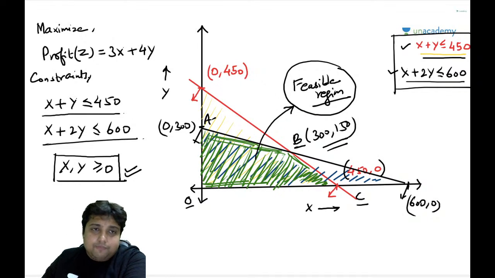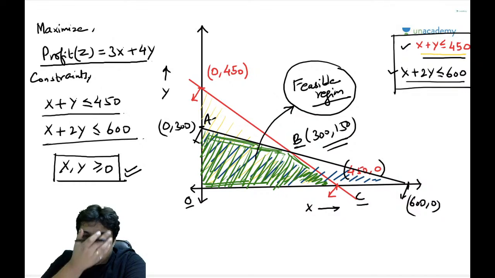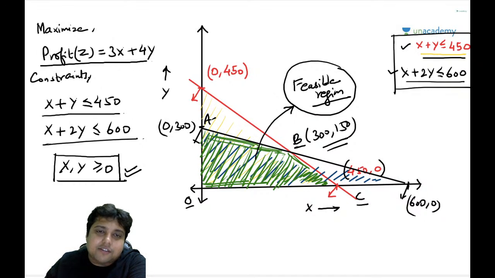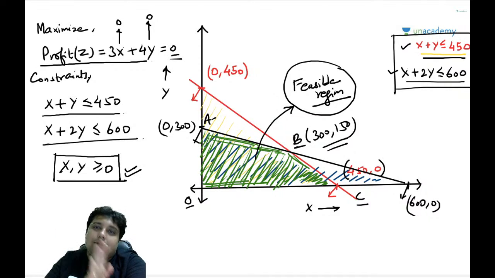Guys, suppose I look at this objective equation 3x plus 4y, then considering the constraints, the minimum profit that I can make is at x equal to 0 and y equal to 0, that is equal to 0. So this is the minimum profit that we can make under the constraints that we have.